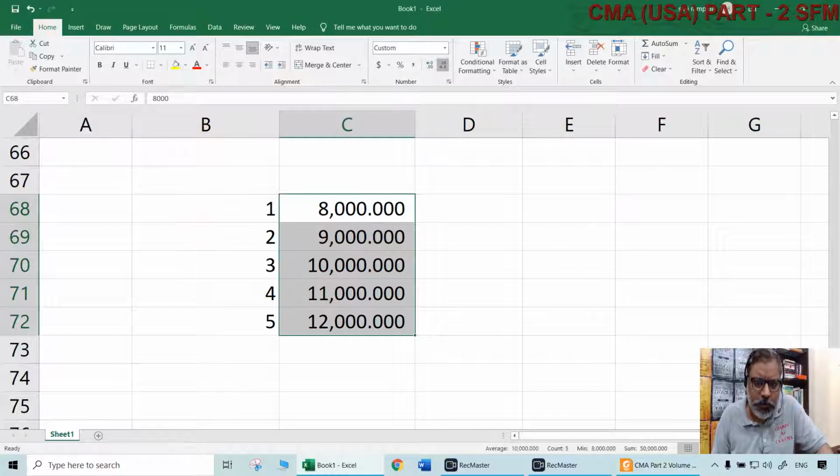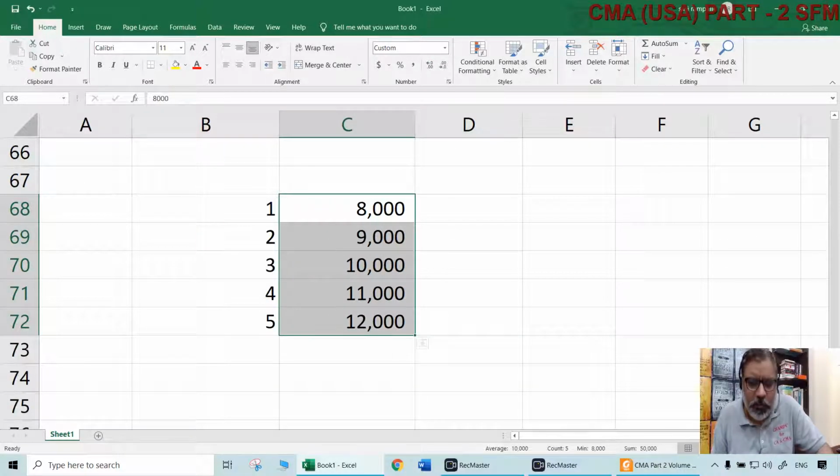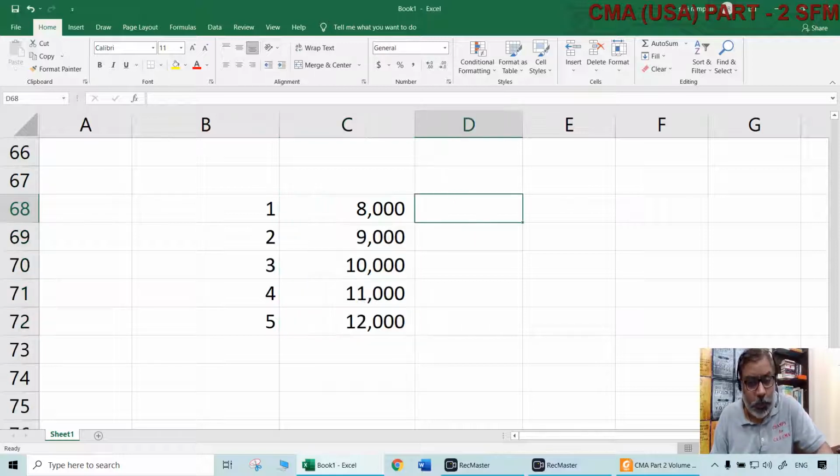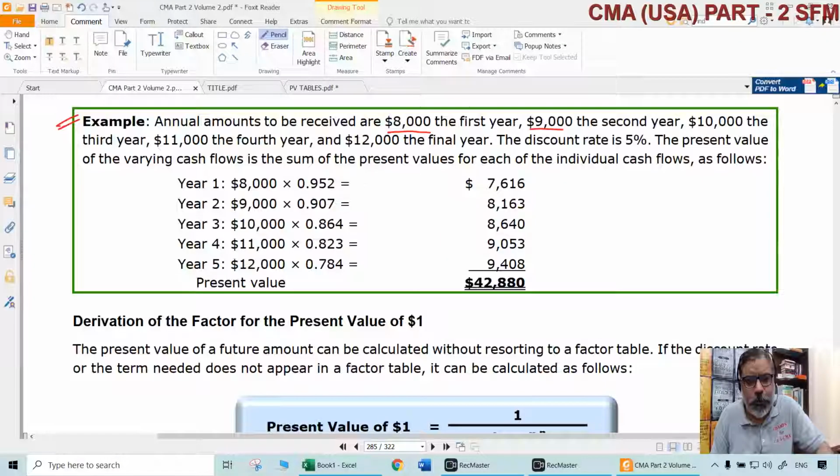These are the amounts that are going to be either received or paid. We can call them cash flows, in or out, it doesn't matter. If it is in, it will be a plus amount. If it is out, it is a minus amount. Direction is just important, but the computations are the same. So let us say in this example, to be received means inflows. Inflows are going to be like this for 5 years.